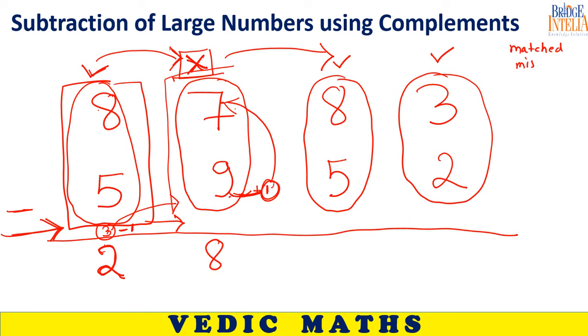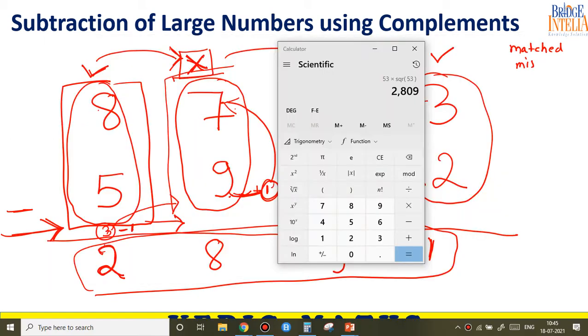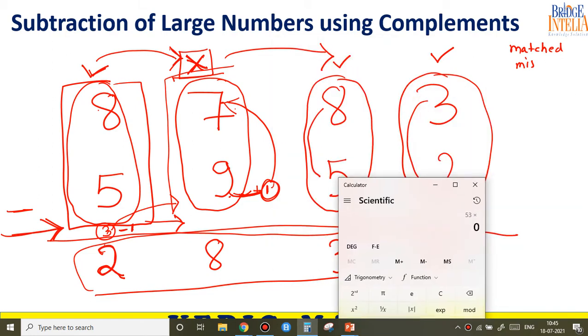So 8 minus 5 equal to how much? 3. So 3 minus 2? 1. So this is the correct answer. If you want to verify, let us verify right here, right now. Sir, can you explain it again? I'll explain it again. This is a very powerful concept.